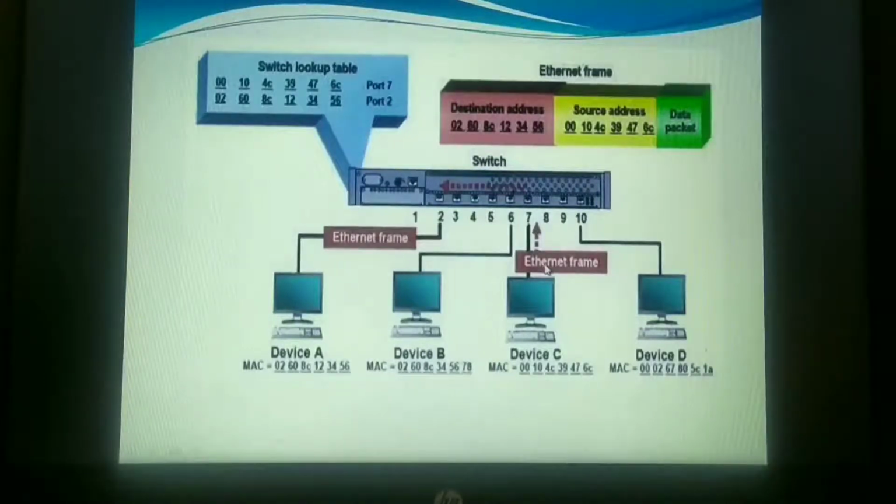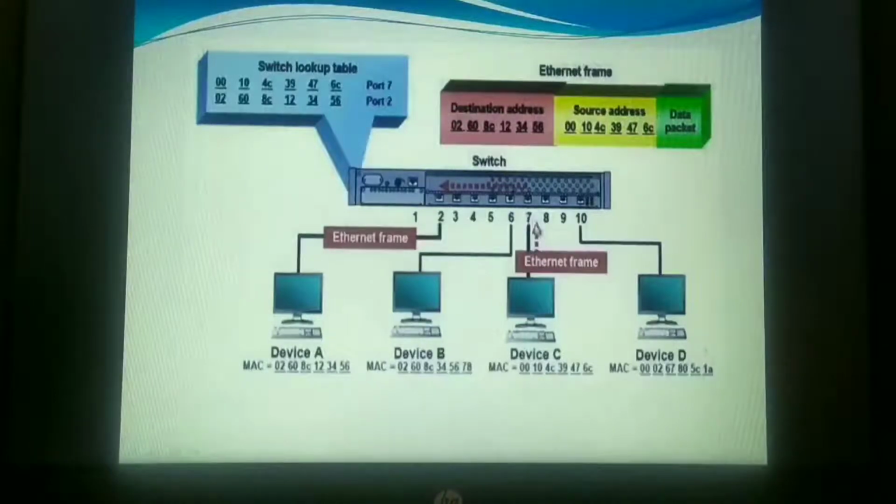Now in this one the source address is device C, and the destination address is device A. So the source address is 476C, and the destination is device A. As the packet moves from C to the switch, first it will note down the source 001047.6C, and to which port it is connected, the 7th port.